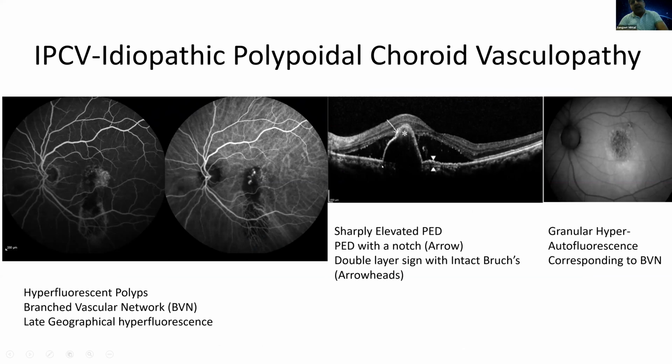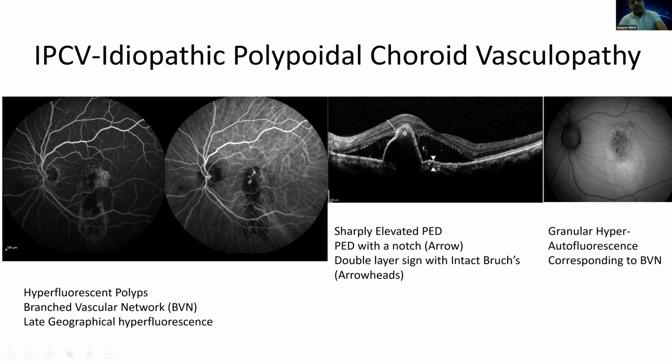First is this sharply elevated, pointed pigment epithelial detachment. And then this PED is also associated with a notch. So this indicates that it is not only a PED, but there might be some other lesion. Maybe it's a CNVM or maybe it's a polyp present below this PED.